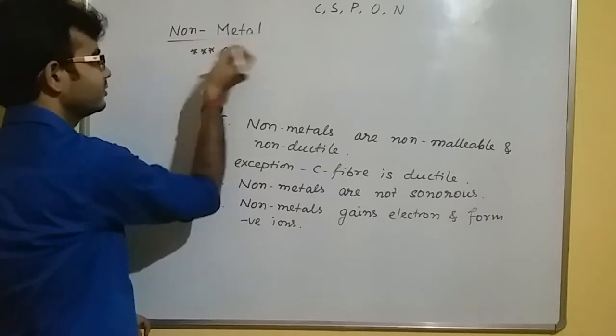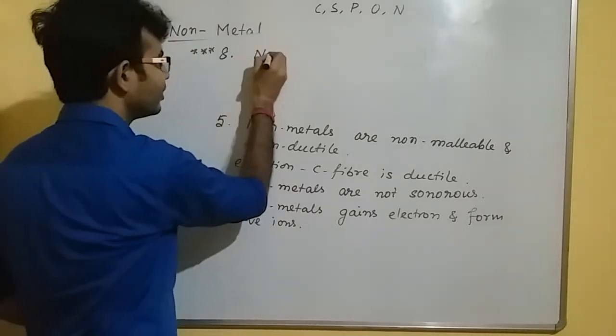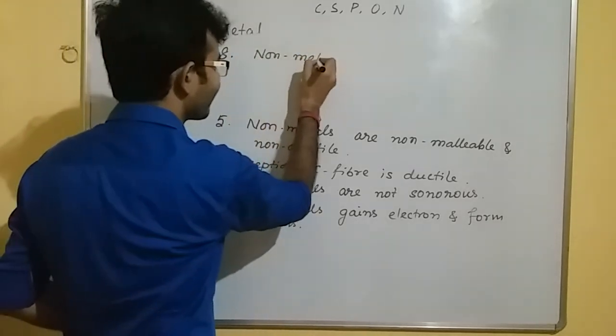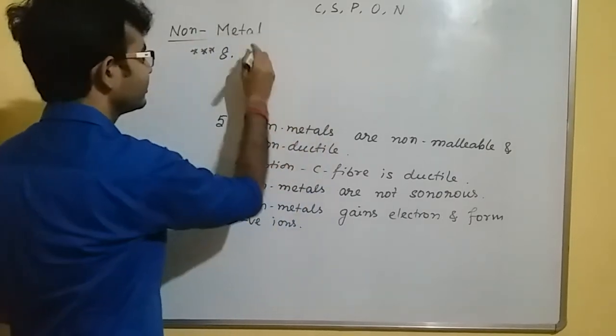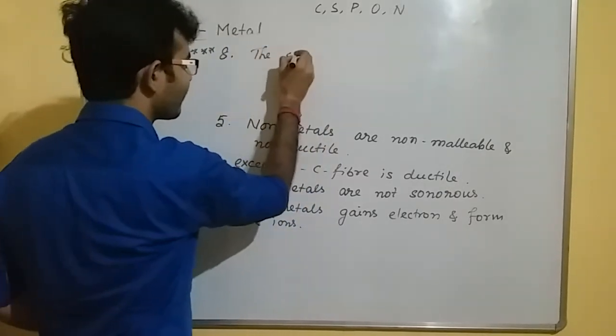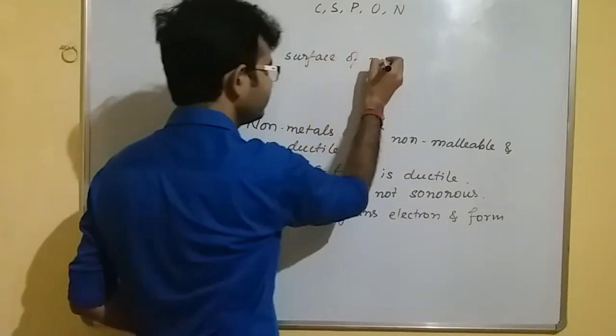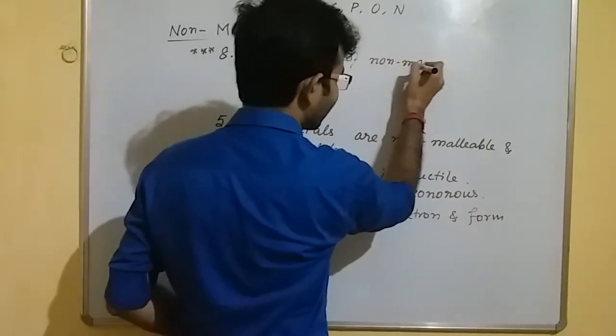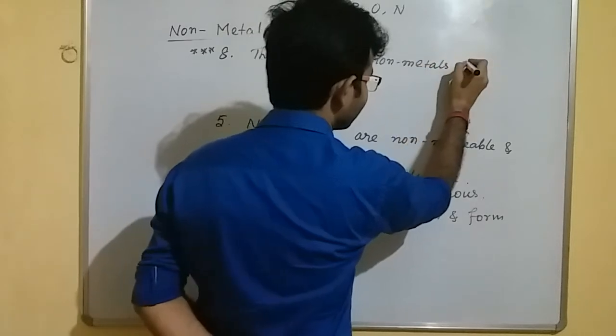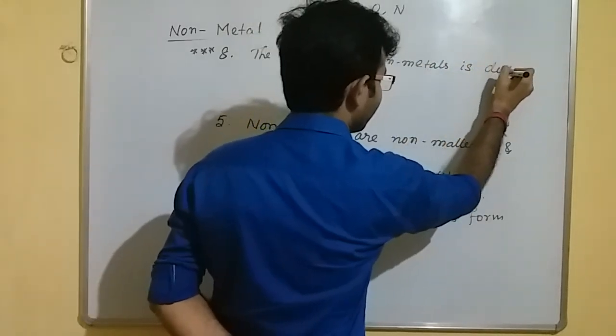I forgot this in metals. Okay, non-metals. Okay, just a minute. The surface of non-metals is dull.